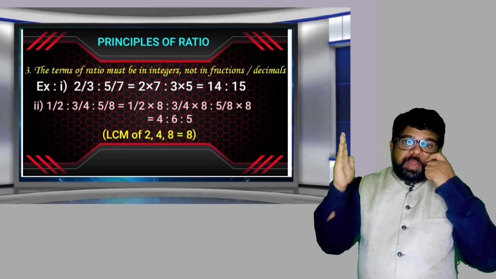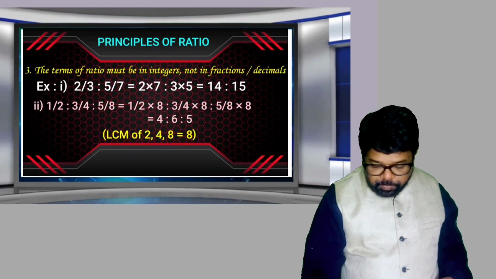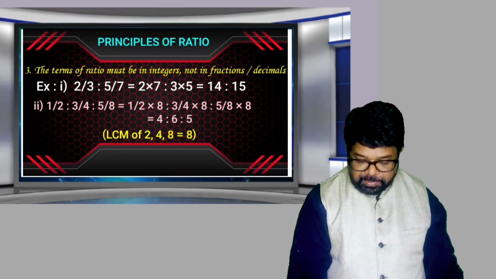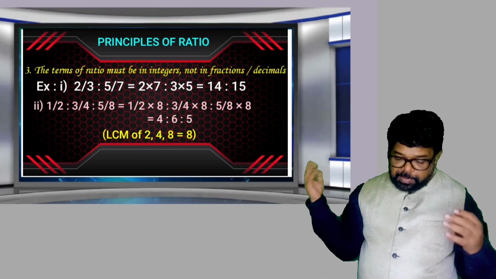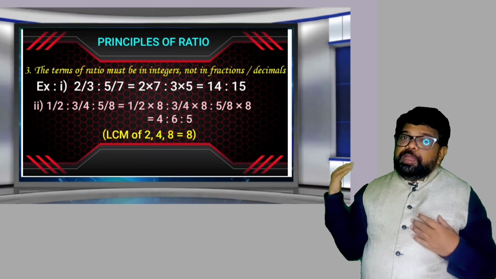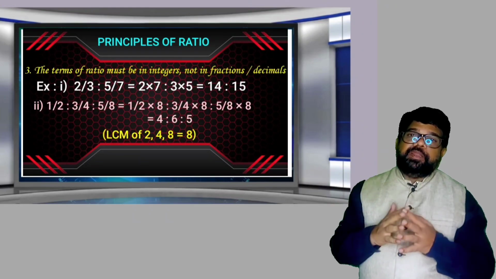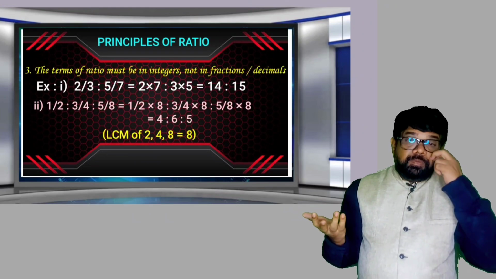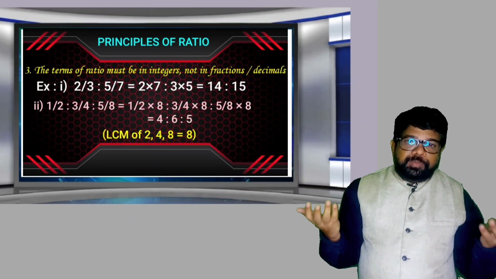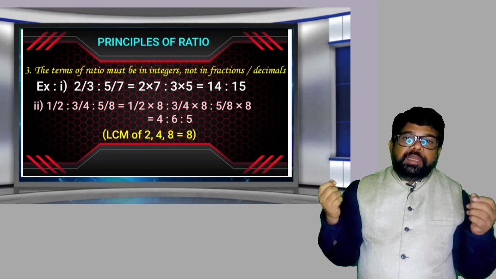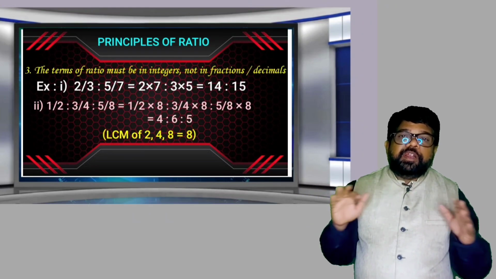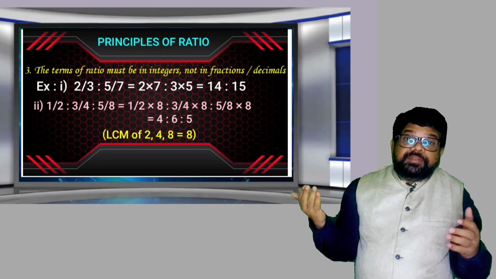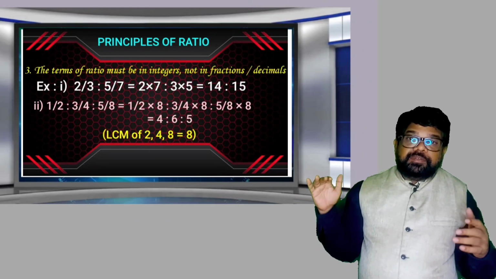Multiply each and every fraction with the LCM. So 1 by 2 into 8, 3 by 4 into 8, 5 by 8 into 8. Multiplying with the same number, its value cannot be changed. Already we learned that, it is the first principle. What is the first principle of ratio? The terms of ratio can be multiplied by the same number, its value cannot be changed. Here each and every term is multiplied by 8, the LCM of denominators.